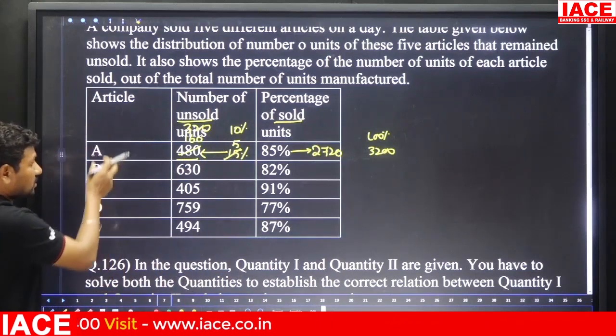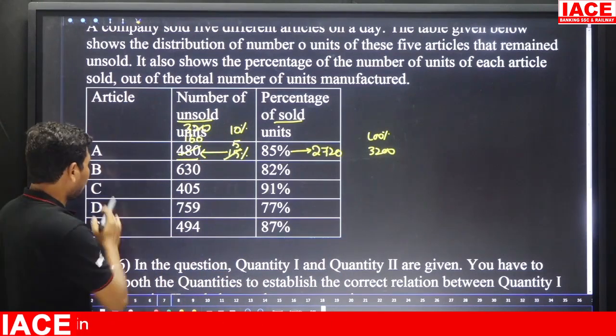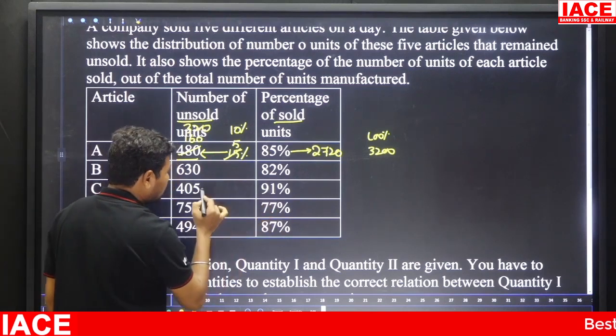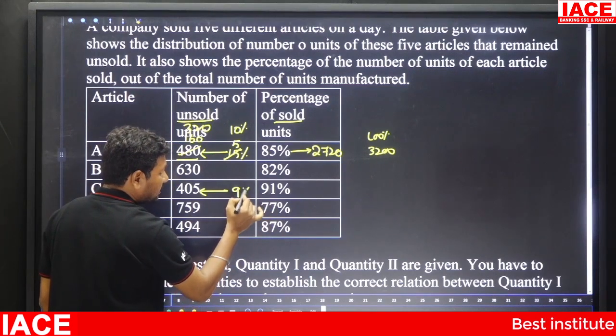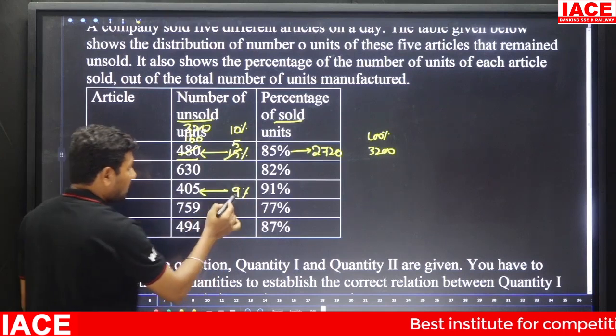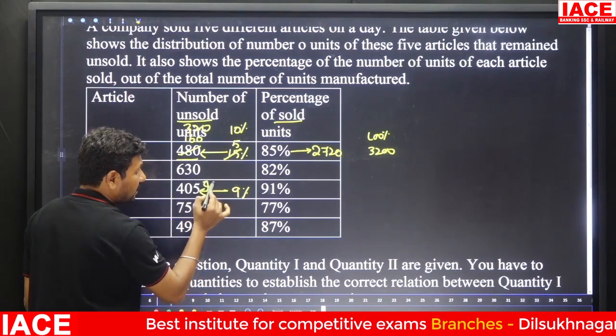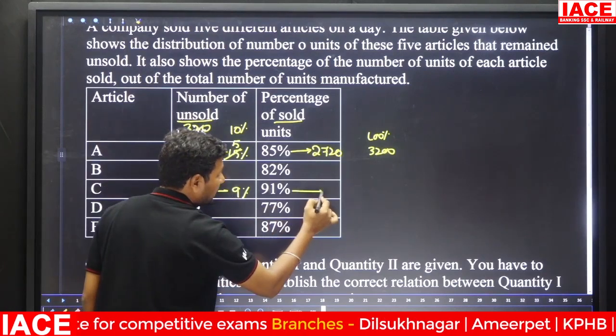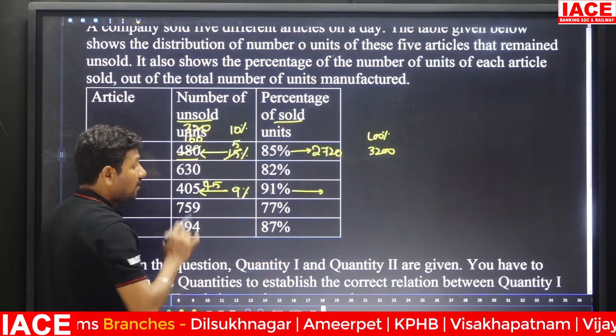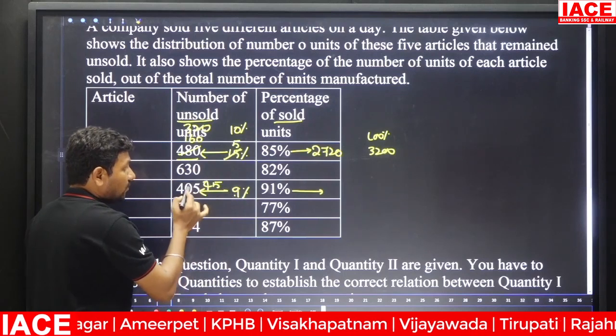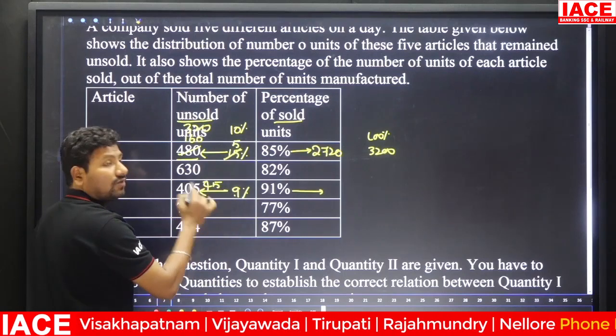As per this, we have to solve the remaining also. How to solve the remaining? Look at C for example. It is 91% sold and 9% unsold. 9% is equal to 405. 9 4s are 36, remaining is 45, 9 5s are 45. Here also we should multiply with the same, into 45. But we know that 9% is equal to 405 and 1% is equal to 45.